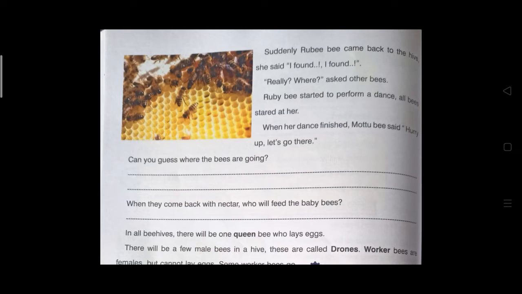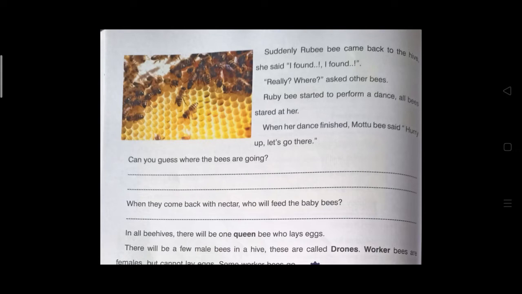Okay, so can you guess where the bees are going? Where will they be going? They are going to visit the flowers. You can write your answer in your own sentence. They are going to get nectar from the flowers.